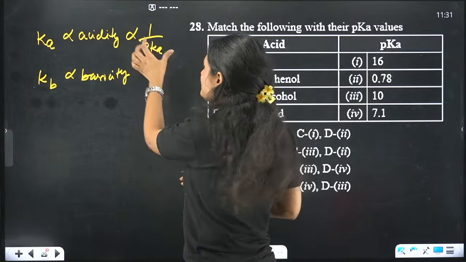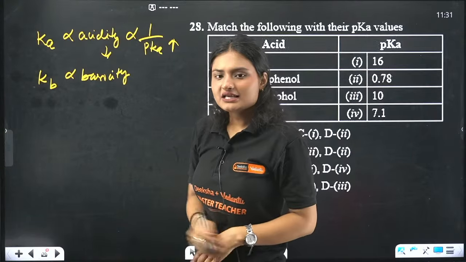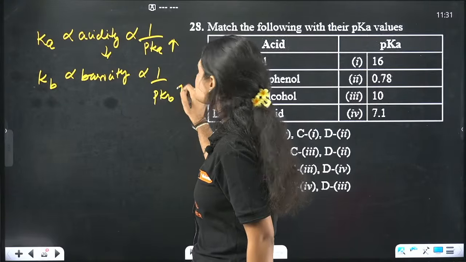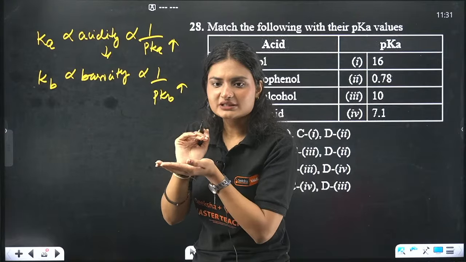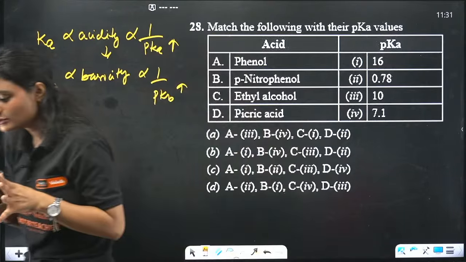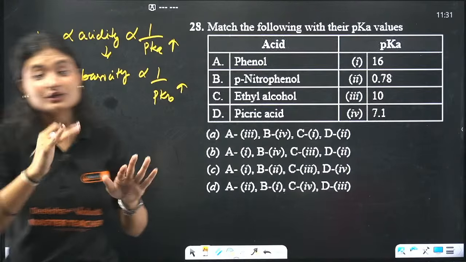Similarly, if the pKb value is really high, that means the basicity is low. But if the pKb value is small, that means the basicity is really high. I hope you are getting what I'm telling you.